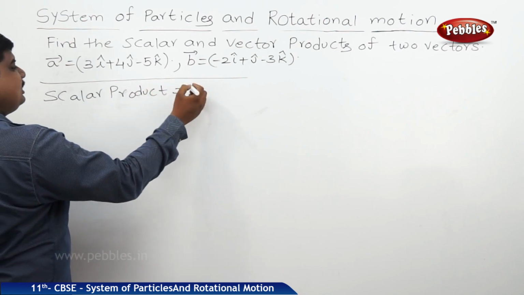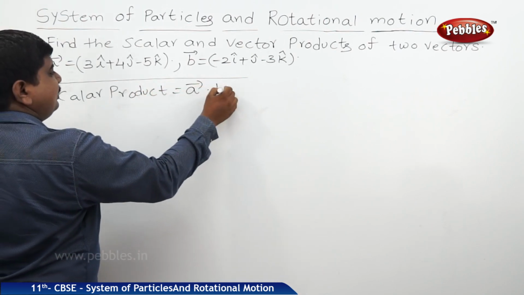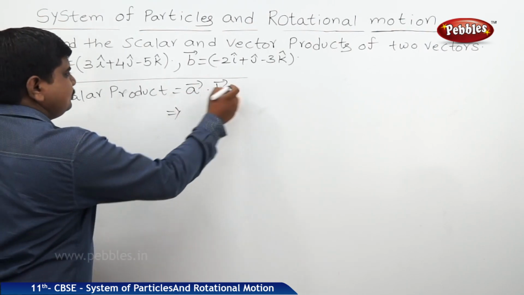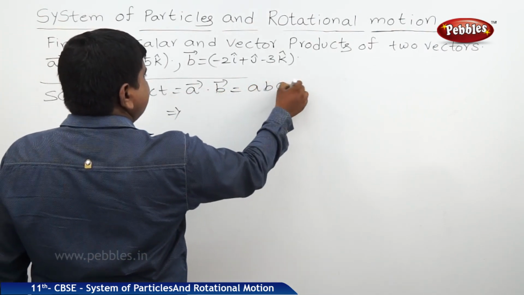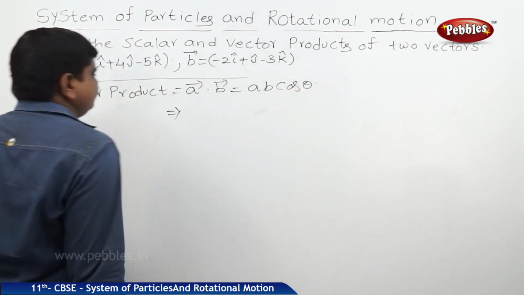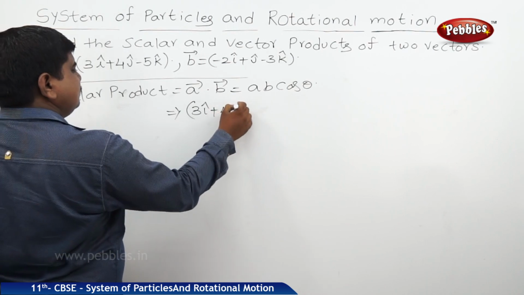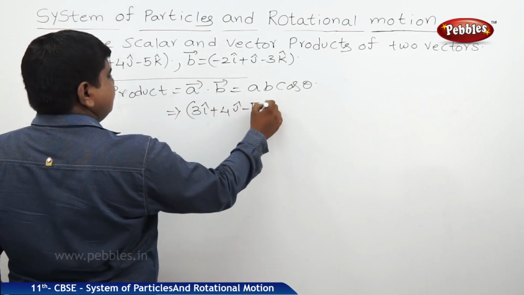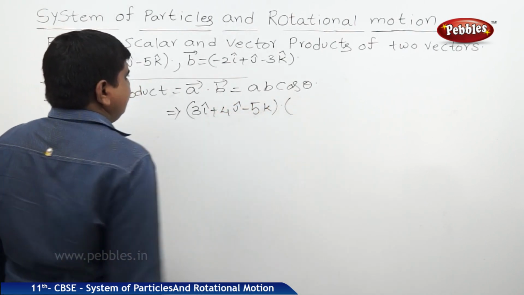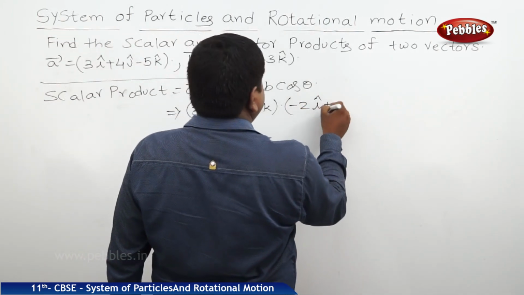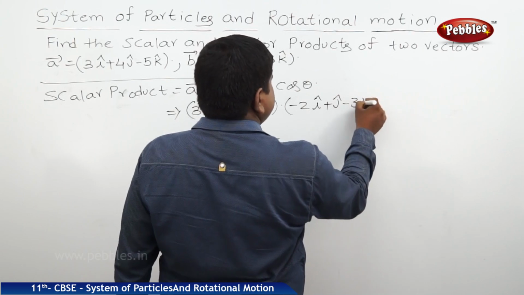The scalar product is nothing but a bar dot b bar, which is ab cos theta, where a bar is 3i plus 4j minus 5k dot minus 2i plus j minus 3k.